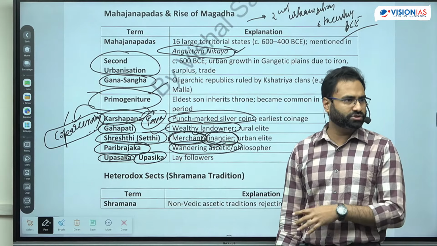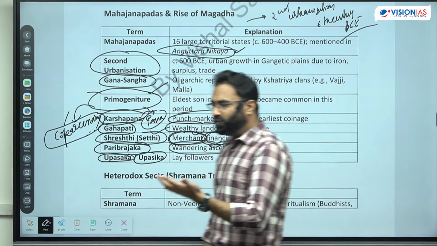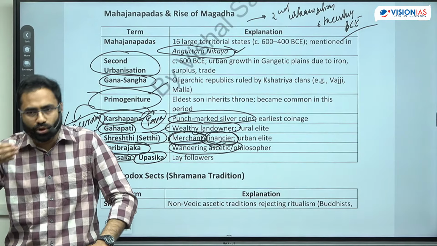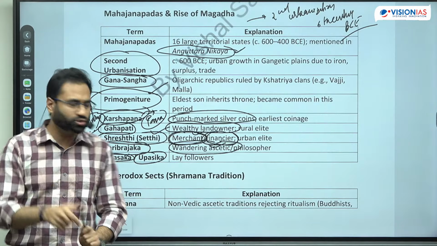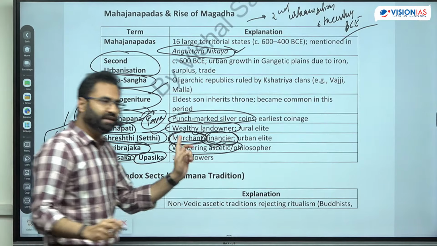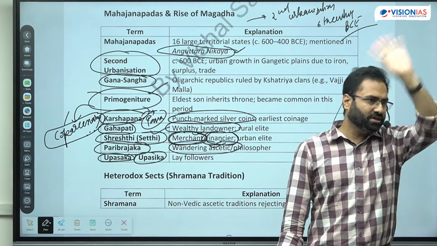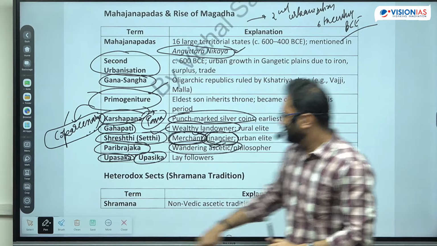Next is the upasaks or the upasika. Right now also we use this term. Upasak means the follower. Now when we talk about, let's say, Buddhism, now those who follow Buddhism, ऐसा तो नहीं है कि हर कोई उतना extreme penance follow करता है. There are lay followers also, so they are generally the upasaks. And then there are bhikshus and the bhikkhunis. They were following the extreme rituals or extreme type of things, right?